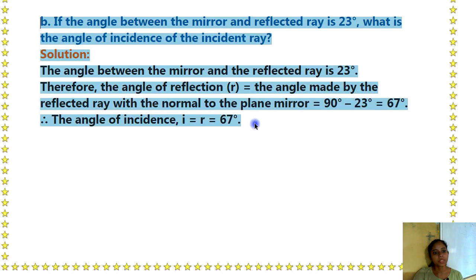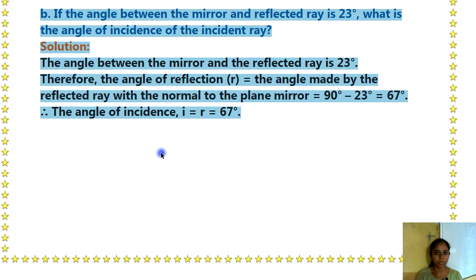B. If the angle between the mirror and reflected ray is 23 degrees, what is the angle of incidence of the incident ray? Solution: The angle between the mirror and the reflected ray is 23 degrees. Therefore, the angle of reflection R is equal to the angle made by the reflected ray with the normal to the plane mirror, which is equal to 90 degrees minus 23 degrees, equal to 67 degrees. That is, the angle of incidence I is equal to R, equal to 67 degrees.